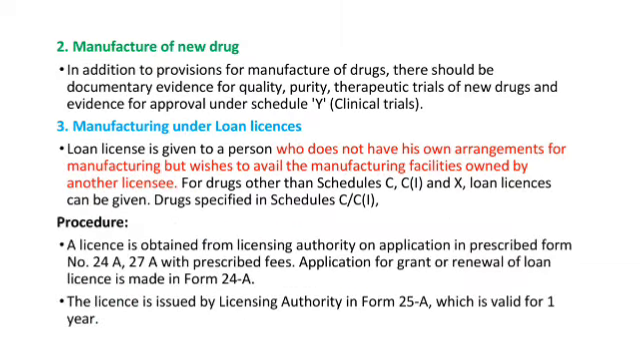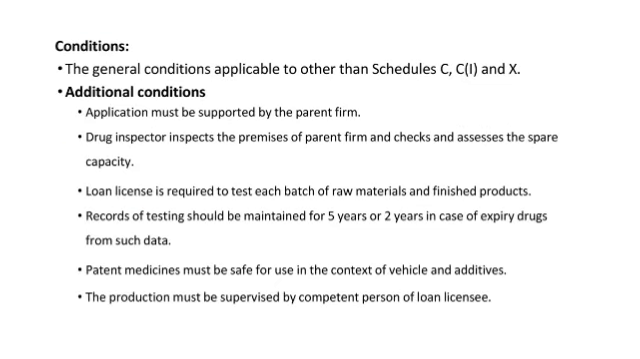Manufacture of new drug. In addition to provision for manufacture of drugs, there should be documentary evidence for quality, purity and therapeutic trials of new drugs and evidence for approval under Schedule Y. Then manufacturing under loan licenses, for one who does not have his own arrangement for the manufacturing but wishes to avail the manufacturing facility owned by another licensee for Schedule C, C1, X.